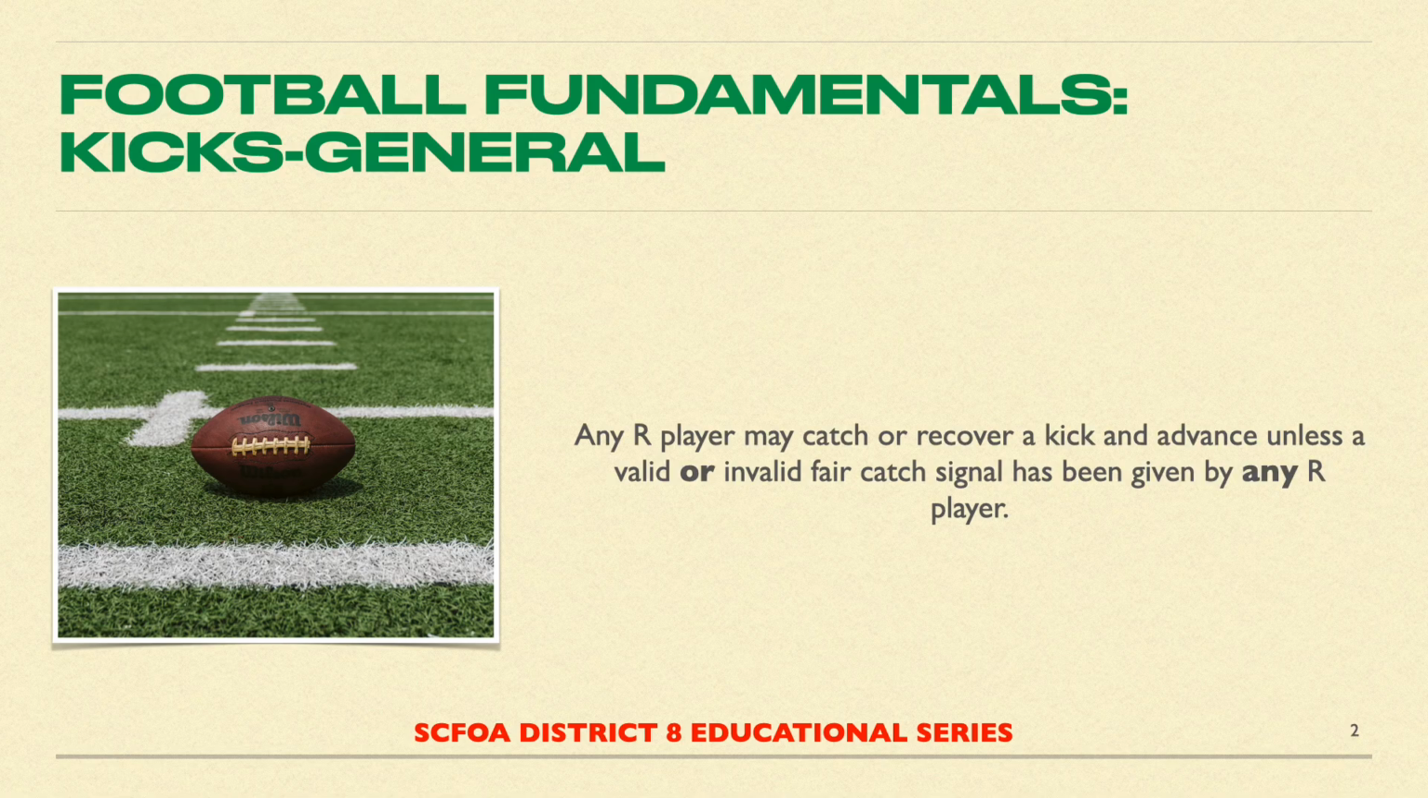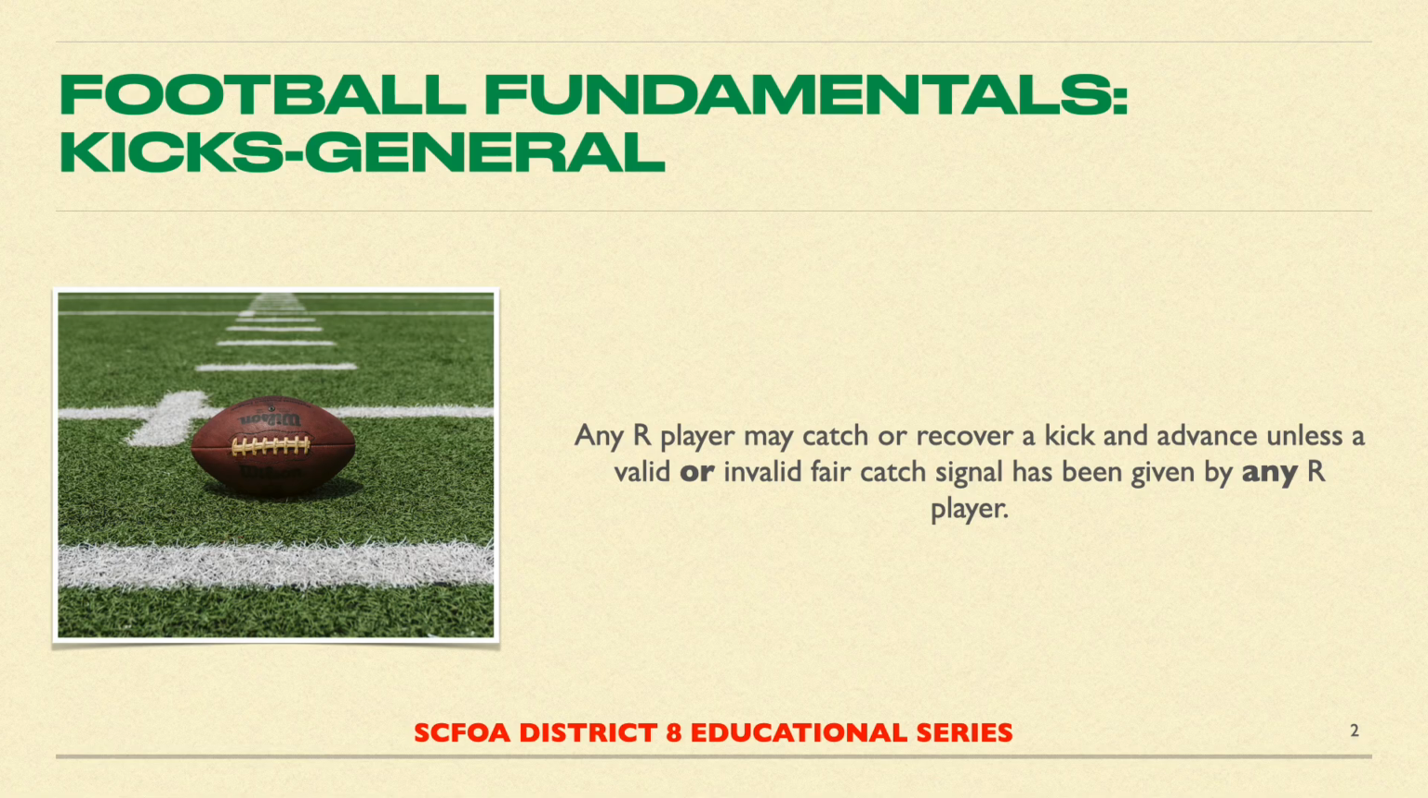Our next general kicks fundamental states: any R player may catch or recover a kick and advance unless a valid or invalid fair catch signal has been given by any R player. This fundamental covers both scrimmage and free kicks. Any R player may catch or recover any kick anywhere on the field and advance. The only time they cannot advance the ball is if any R player has given either a valid or invalid fair catch signal.